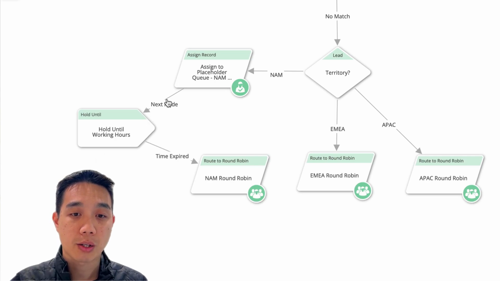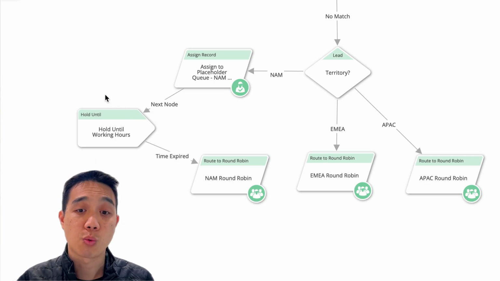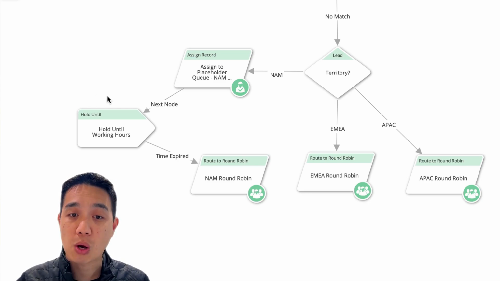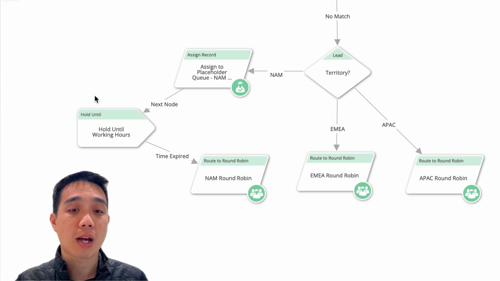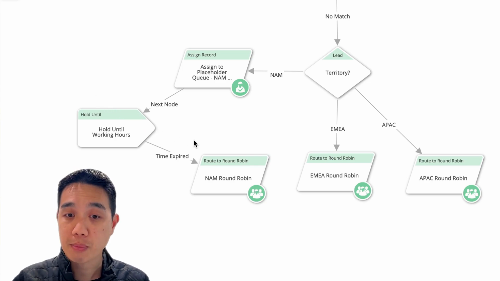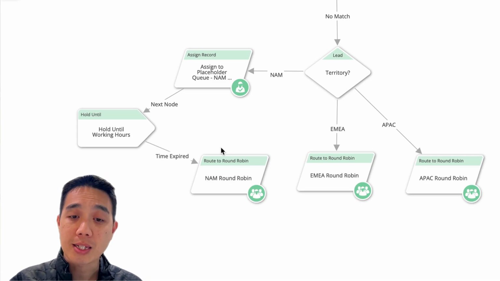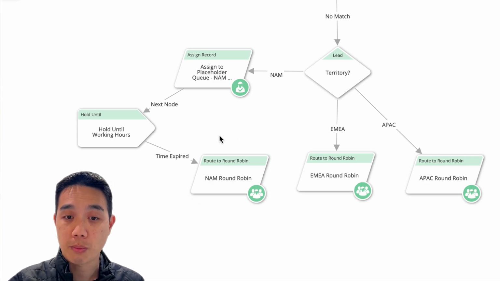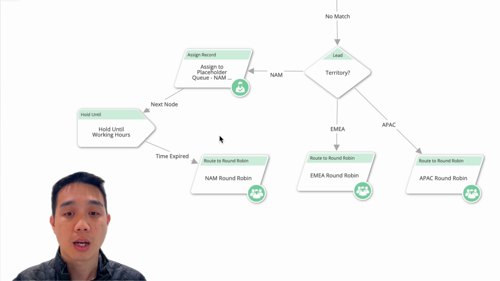If the record enters this node outside of our North America working hours, the 5 minutes will not elapse and LeanData will simply hold on to the record in the hold until node until the North America hours actually start. And once these hours start, those 5 minutes will elapse, and then the hold until node will release that record and it will proceed into the North America round robin node and get assigned accordingly.